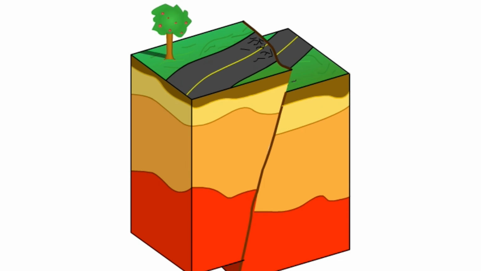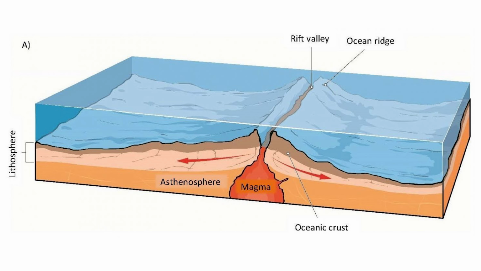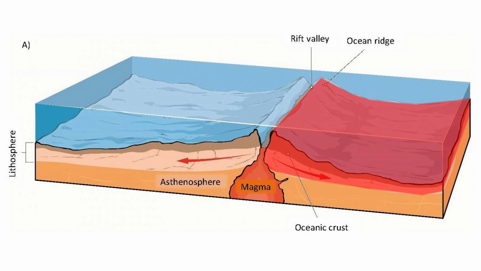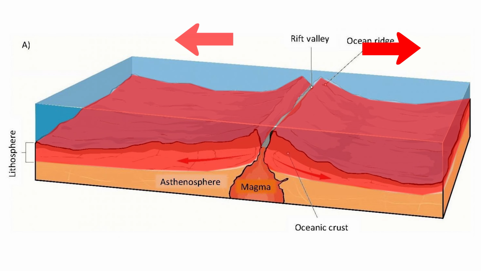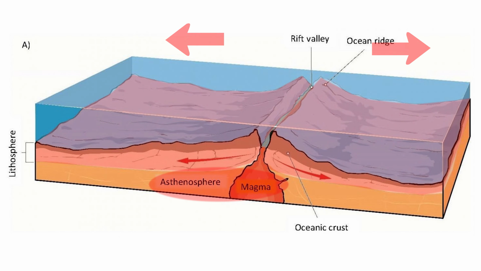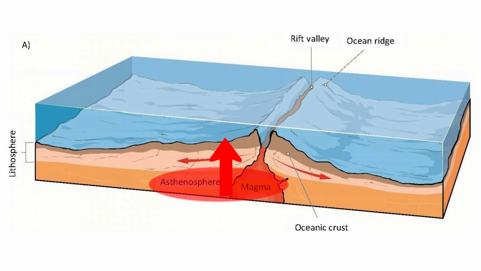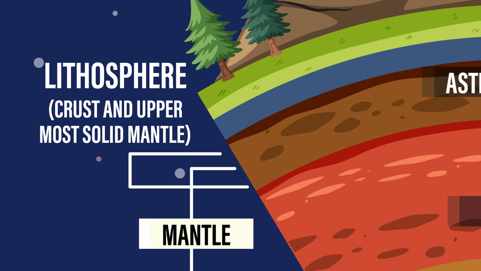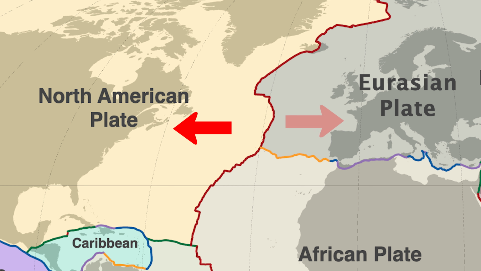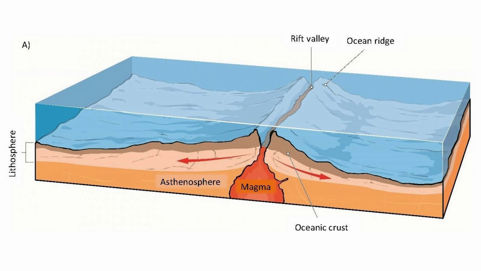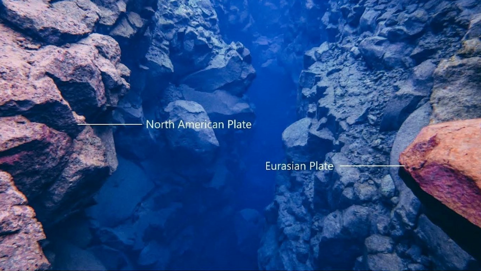The next type of boundaries are divergent plate boundaries, which means plates move away from each other as a result. This allows the asthenosphere to rise up. Lava then begins to erupt to form a new oceanic and continental crust, which is part of the lithosphere. An example of this is the North American Plate and the Eurasian Plate diverging from each other. A classic case of ocean-to-ocean divergent boundary is seen at the Mid-Atlantic Ridge.